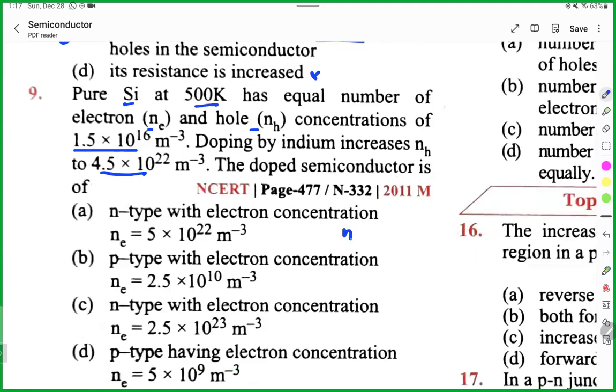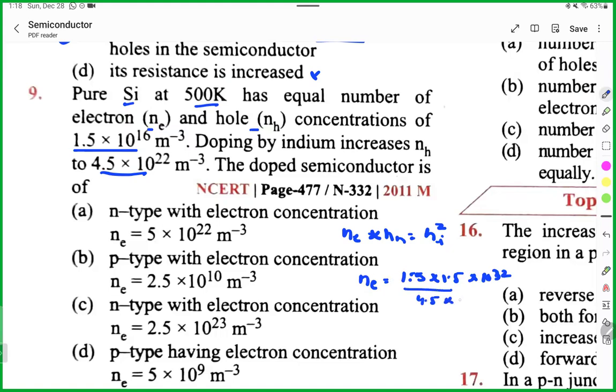You know the number of electrons multiplied by the number of holes will be equal to intrinsic square. So the number of electrons in this case will be what? So holes, 5 into 10 power 9. Same question, huh?